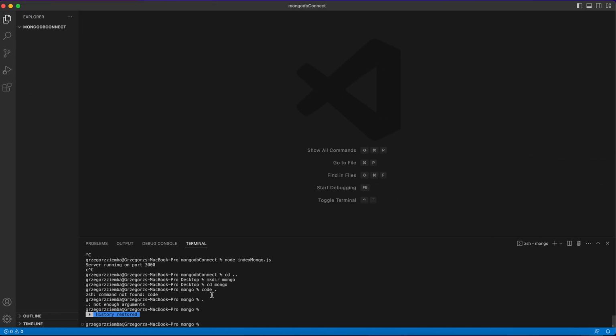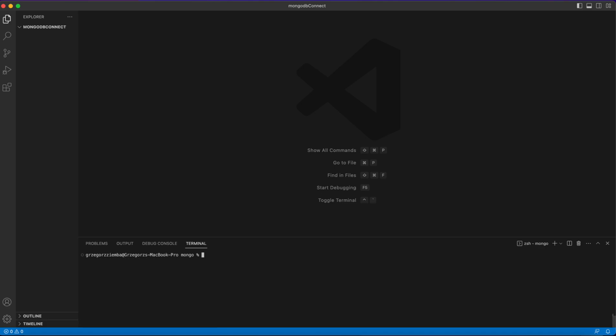In my case, it's of course Visual Studio Code. Okay, I'll clear the terminal, and first of all, we need npm init to initialize our Node application. Then we'll need two things to help ourselves create and connect this very simple database with routes in Express.